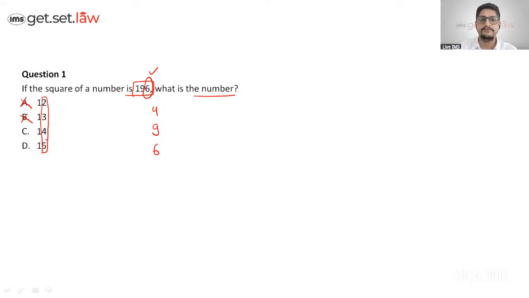And if we multiply 5 twice, it is 25, so it is not coming this way. So D is also eliminated. We are left with option C. The correct answer comes to be option C.